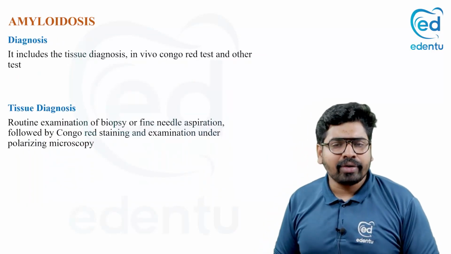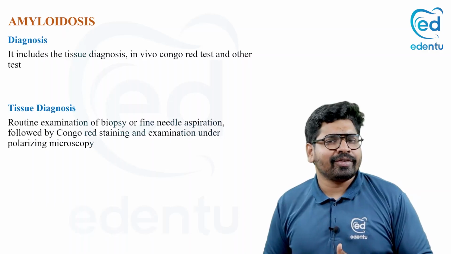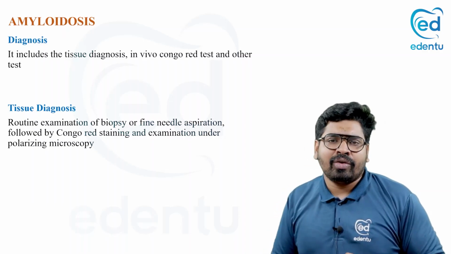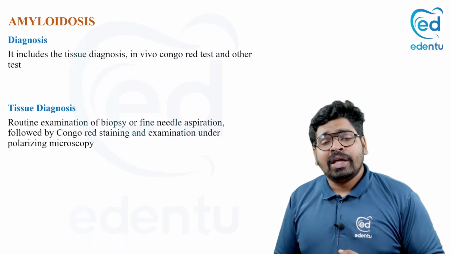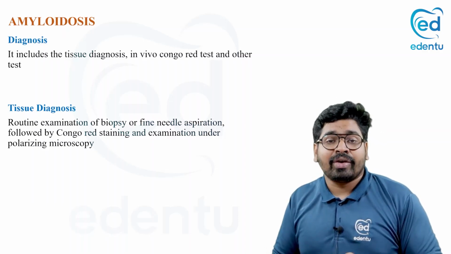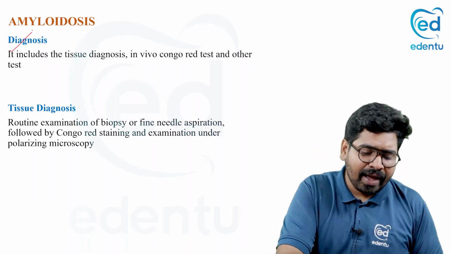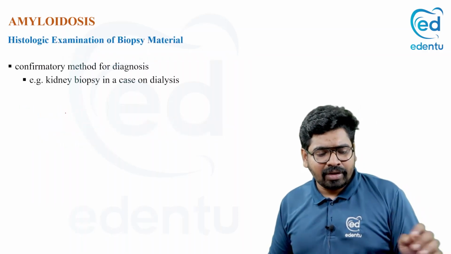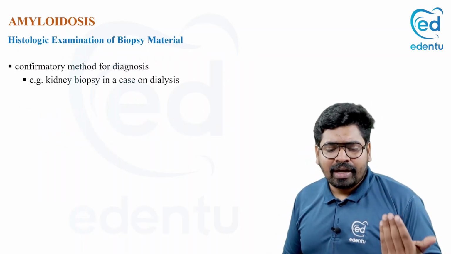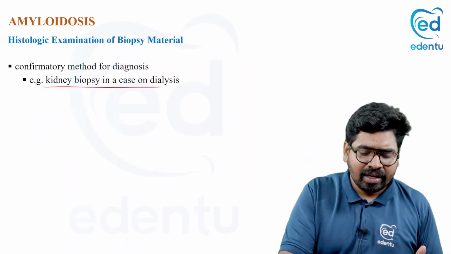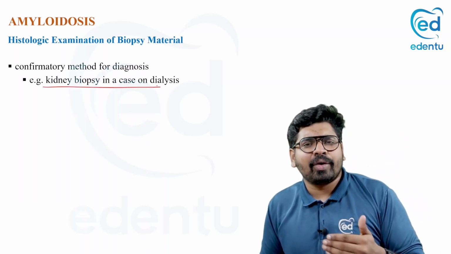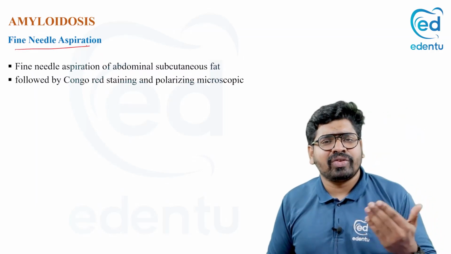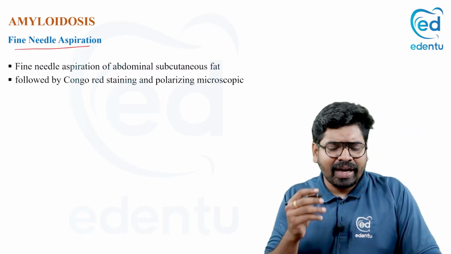Now, how to diagnose? We have already seen how to diagnose amyloidosis. You can use your H&E stain, Congo red, crystal violet, thioflavin, and you can use immunohistochemistry. So many diagnostic methods can be used for tissue diagnosis. A confirmatory diagnosis can be made using a kidney specimen. You take the biopsy and you can see the confirmation. You can also do a fine needle aspiration.